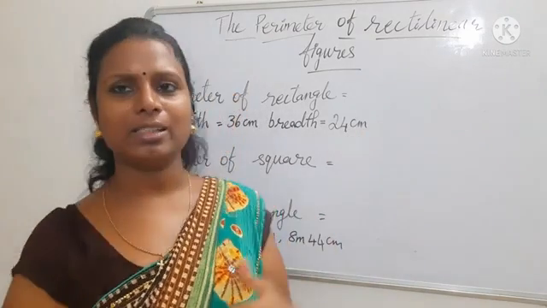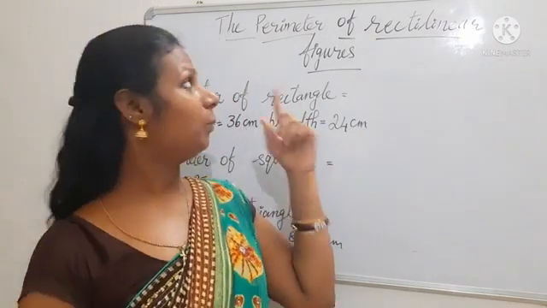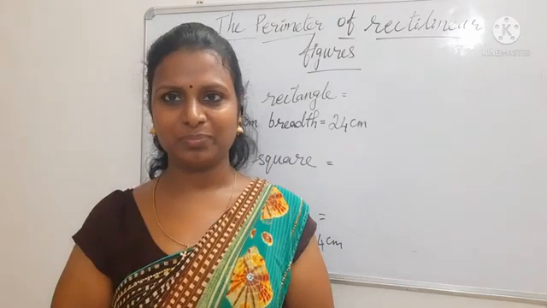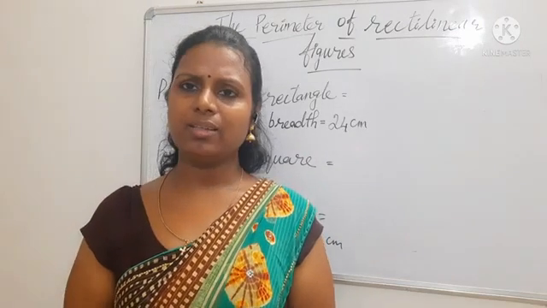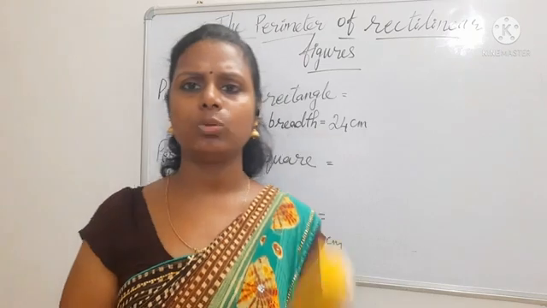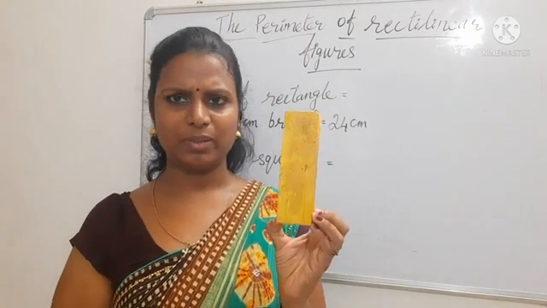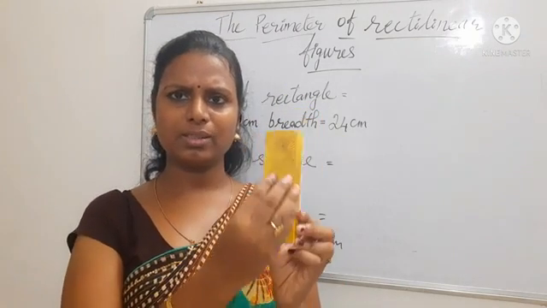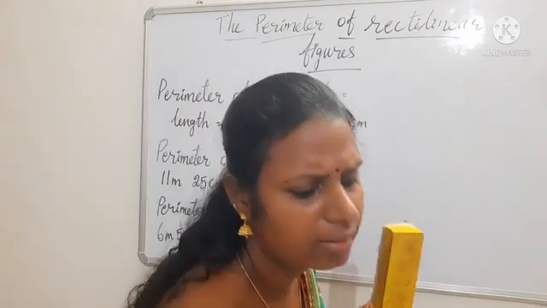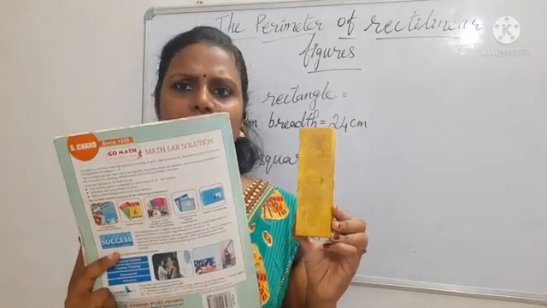The next one is perimeter. You must know about perimeter. Anything you take, like you see this duster. You can say, ma'am, this duster is small and this book is quite big.